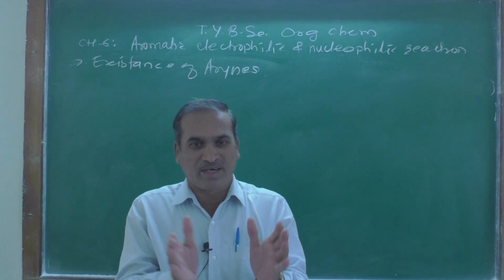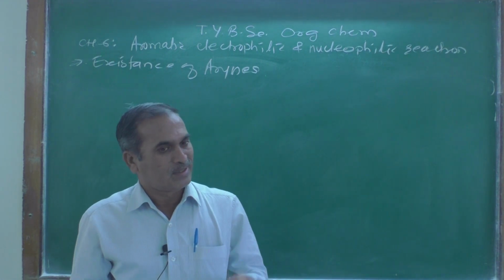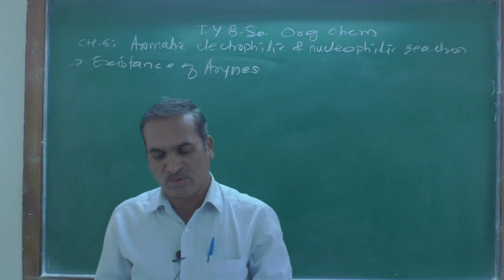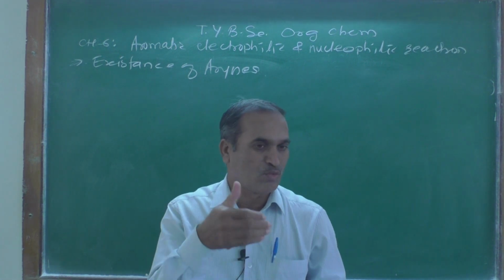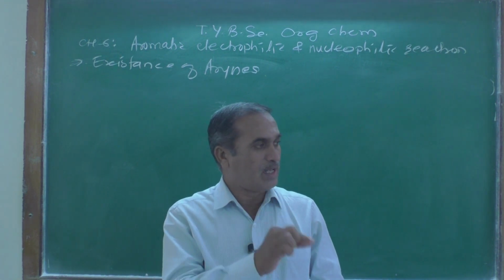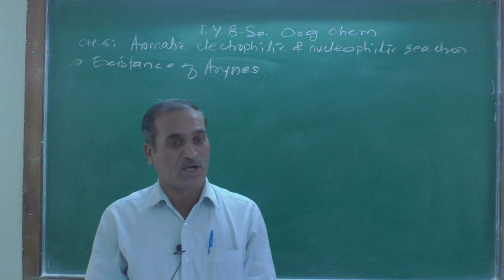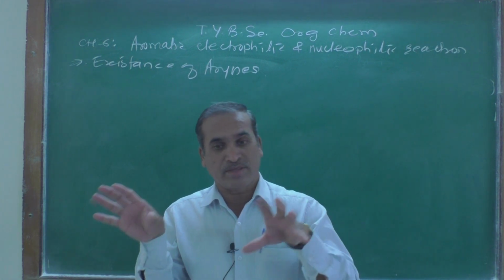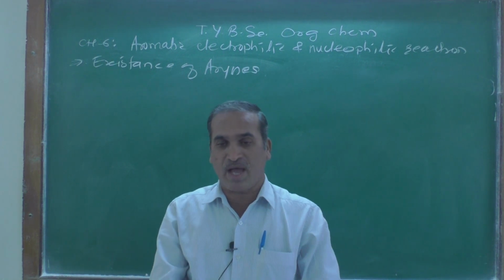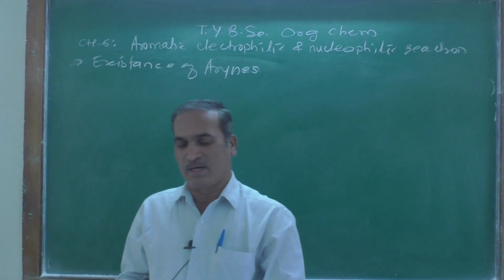I think we were discussing SN1 aromatic, means aromatic nucleophilic substitution unimolecular reaction, as well as we have discussed the elimination addition reaction via benzene intermediate. What type of the substrate and the reagent, at what condition they are showing that type of the reaction, that we have learned with the help of suitable example.